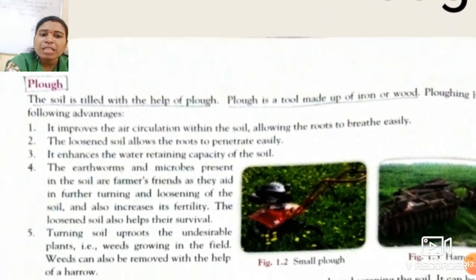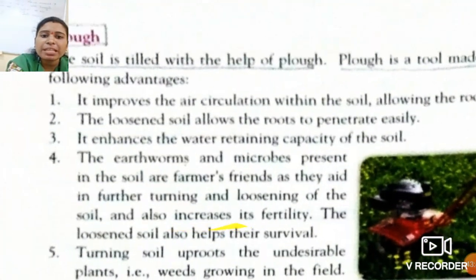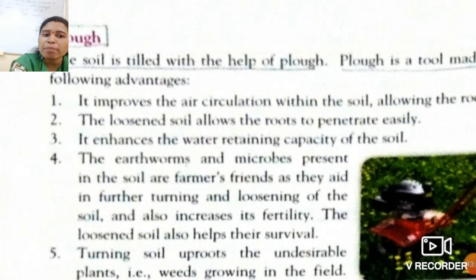Again, the earthworms and the microbes which are present in the soil are the farmer's friends. Okay students, earthworms, all of you know, and some microorganisms, microbes meaning microorganisms, are already present in the soil. They are known as the farmer's friends. Why?